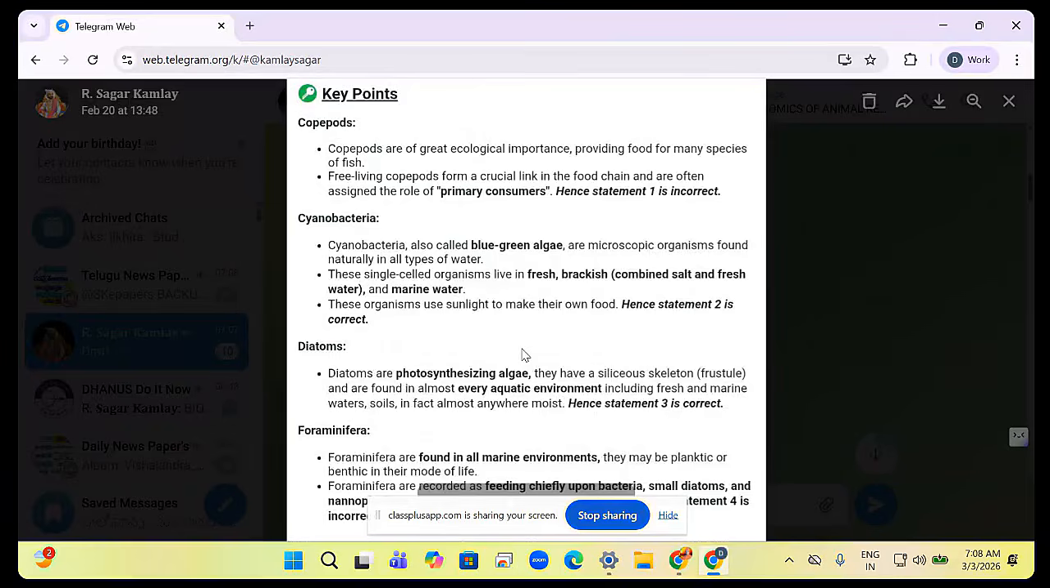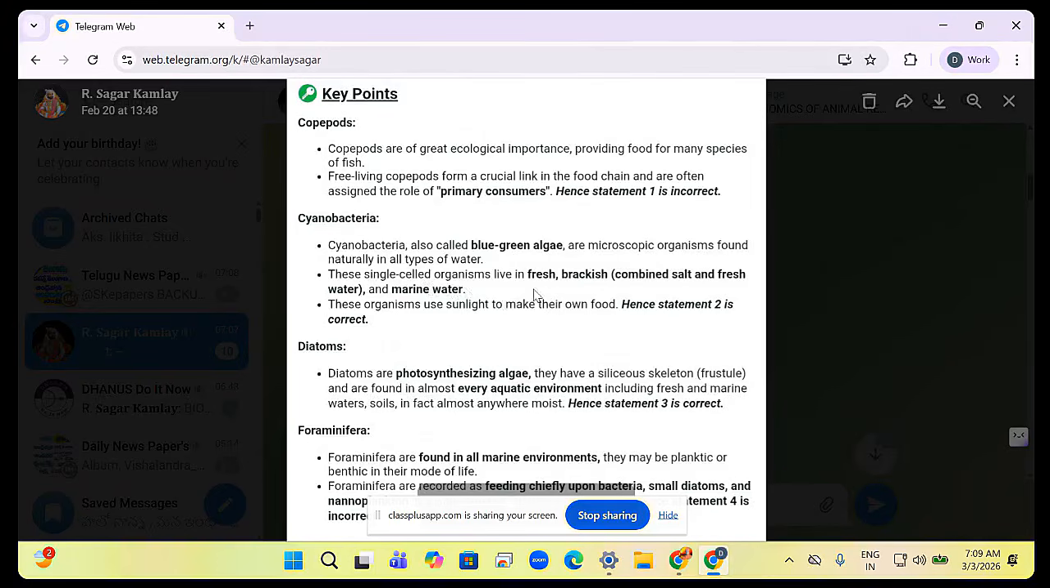Copepods are of great ecological importance, providing food for many species of fish. Free living copepods form a crucial link in the food chains and are often assigned the role of primary consumers. So they are consumers. Copepods are consumers. Cyanobacteria is blue-green algae, a microscopic organism found naturally in all waters. This is a phytoplankton.